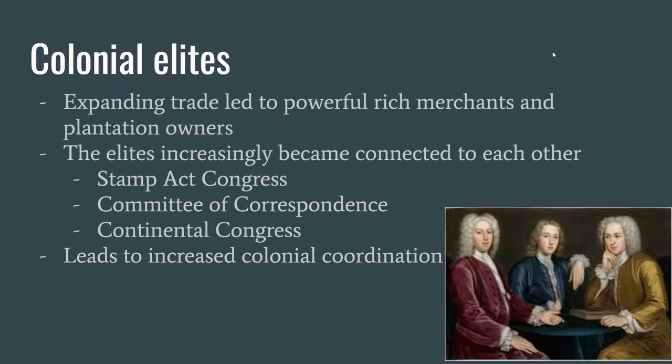These are individuals that, because of expanding trade, amassed considerable wealth. Generally, these are rich merchants in Boston and New York, or wealthy plantation owners in the South. These elites increasingly became connected to each other through gatherings like the Stamp Act Congress and Continental Congress, or by writing to each other through the committees of correspondence. This leads to increased colonial coordination.